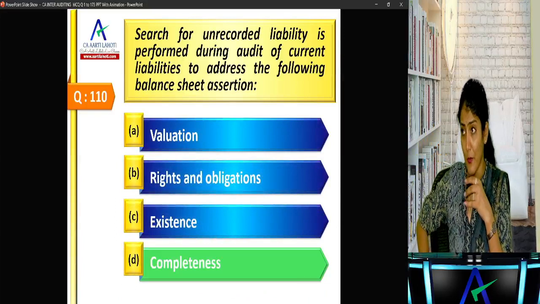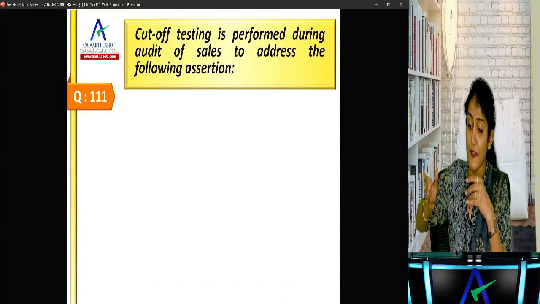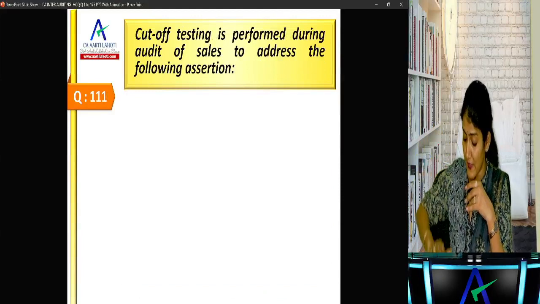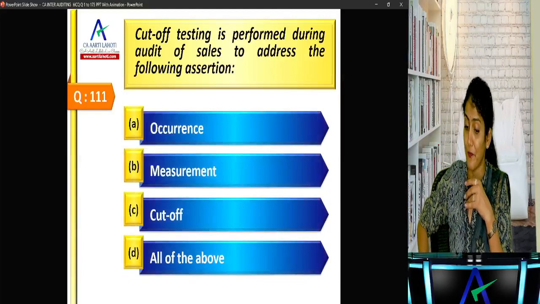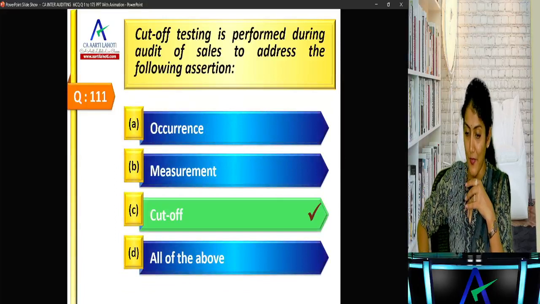Completeness and unrecorded, so to check whether all has been recorded. Okay. Cut-off testing is performed during audit of sales to address the following assertion. Right? The cutoff, and obviously the cutoff and the completeness coming together over there.